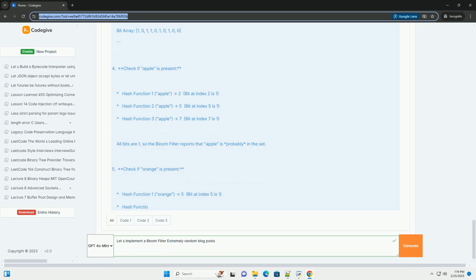_hash(self, item, seed) hashes the item using a cryptographic hash function, SHA-256 in this example, combined with a seed value. The seed value is important to create multiple independent hash functions. The result is taken modulo self.size to ensure it falls within the bounds of the bit array.